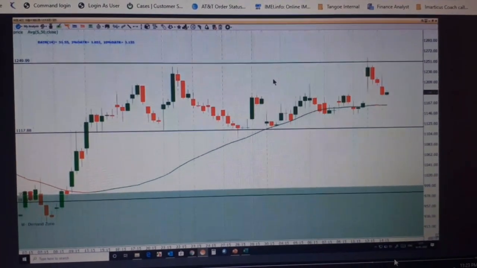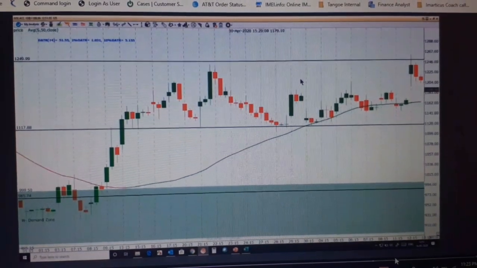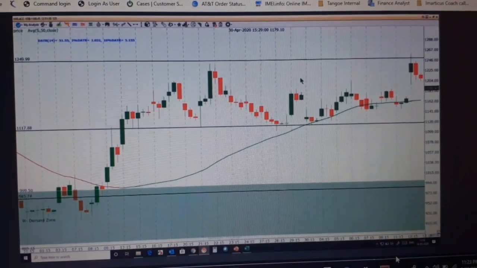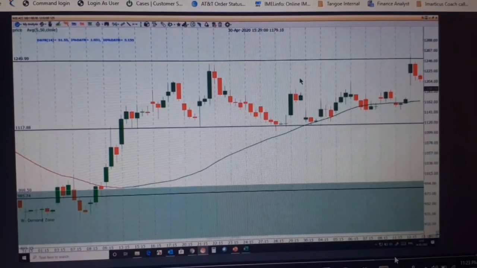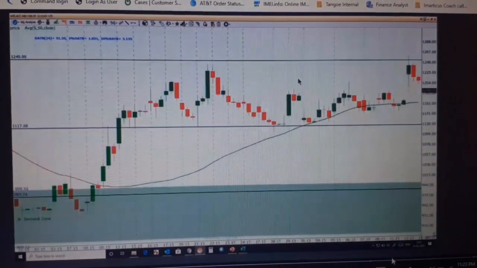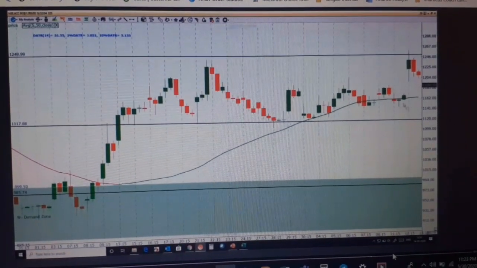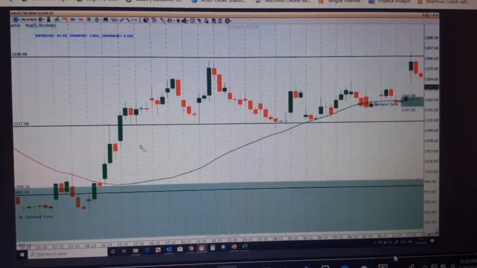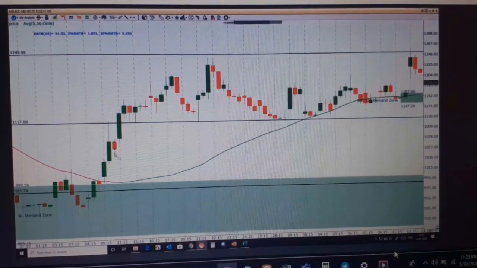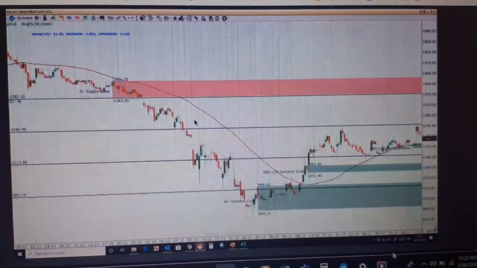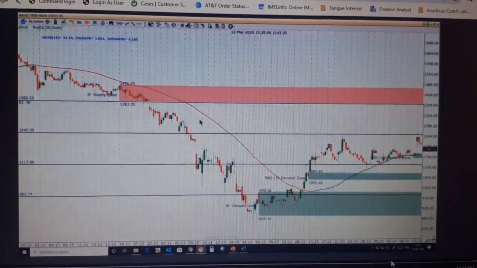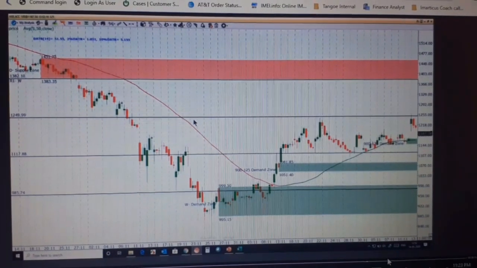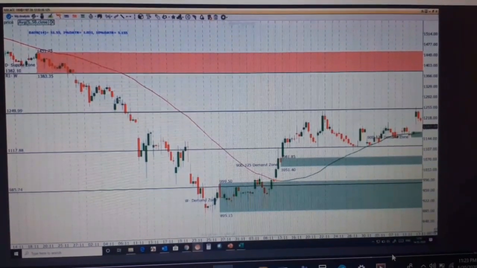And see this. There is one demand zone over here. There is one demand zone over here. Let me select the supply also. So I want a supply over here. So this is my supply.